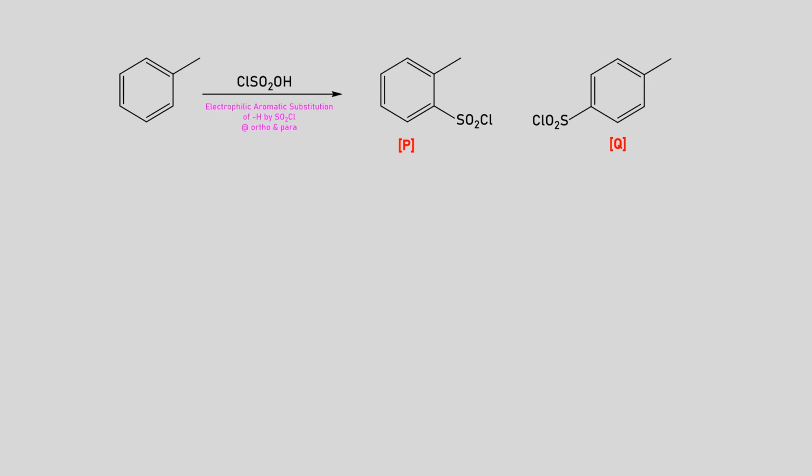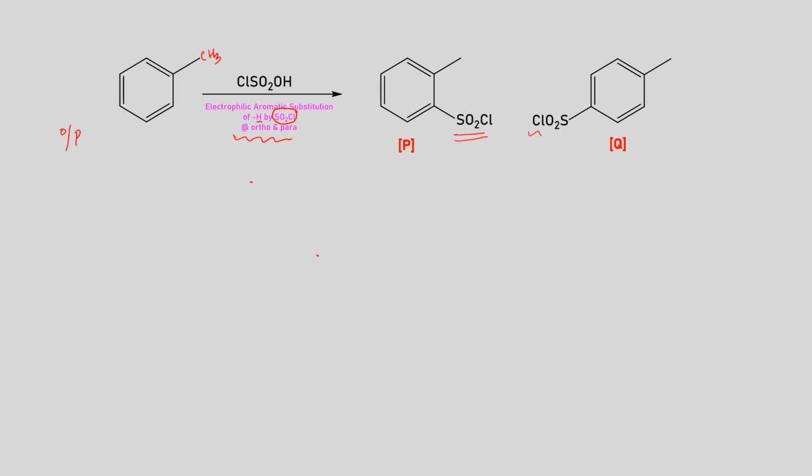So the first step, as we have seen, is electrophilic aromatic substitution, where the hydrogen atom of the benzene ring is substituted by SO2Cl, and that can happen at the ortho and para positions, because the CH3 group we know is ortho and para directing. So we have two possibilities. One, we get SO2Cl at the ortho position.